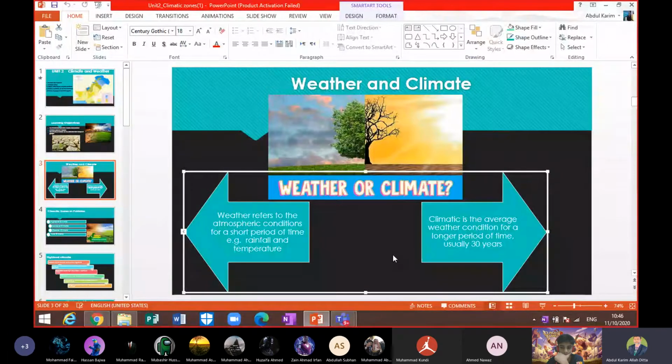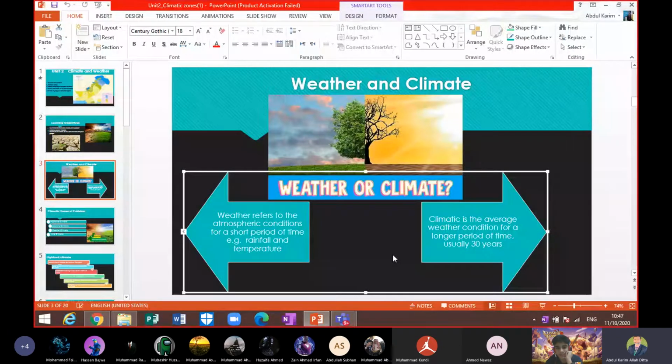It changes gradually, but it takes a longer period of time, not less than 30 years, but it changes. So weather can change anytime after any short interval, but climate does not change after 1 day, 2 days, or 3 days, or more than that.